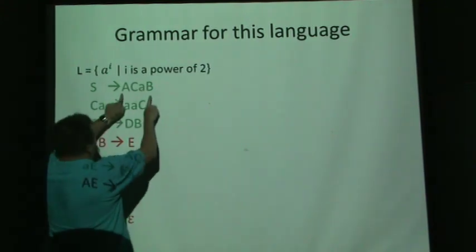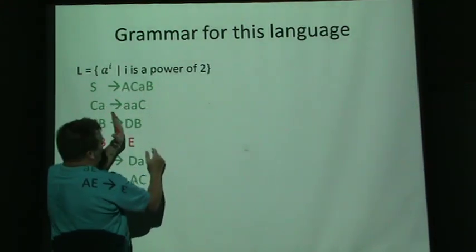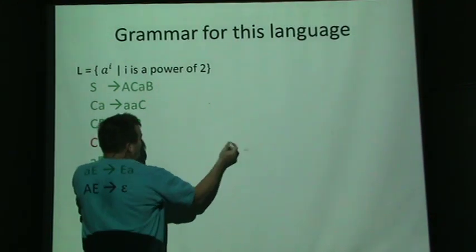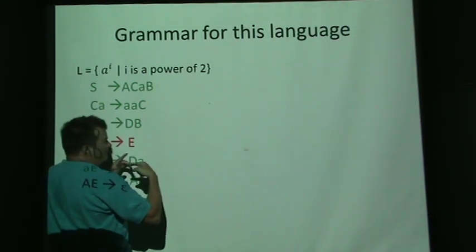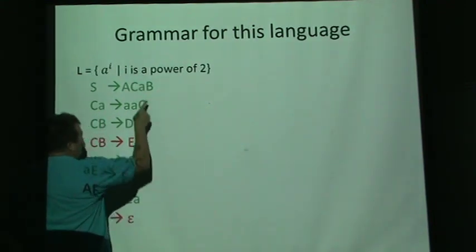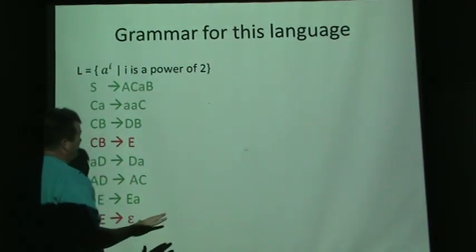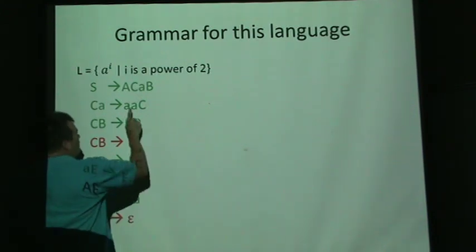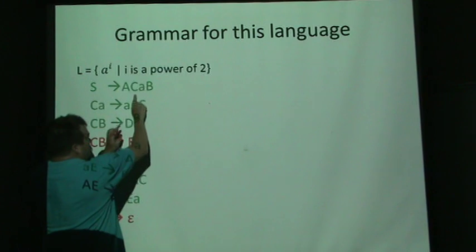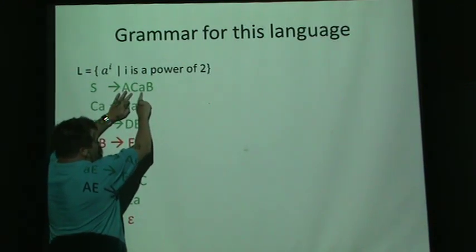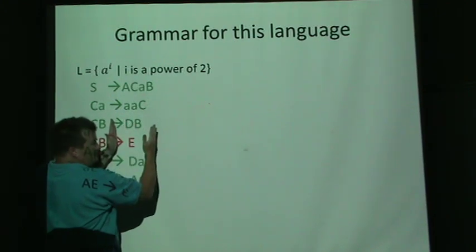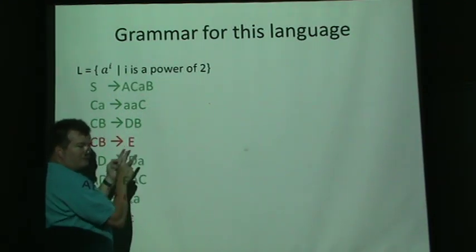So what's really happening is, with these big symbols A and B, A is a marker for the beginning of the word, B is a marker for the end of the word, and inside the word we have either 2 A's, or 4 A's, or 8 A's, and so on. These are the rules that check that we get there. We're going to have this letter C go sliding through all the A's, and we start off with 1 A. We let it hop over all the A's, and every time it sees an A, it doubles it and turns it into 2 A's.